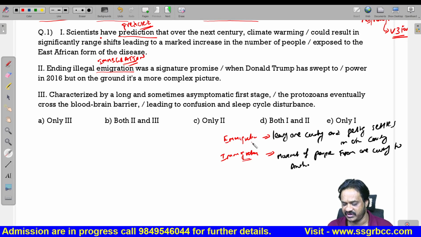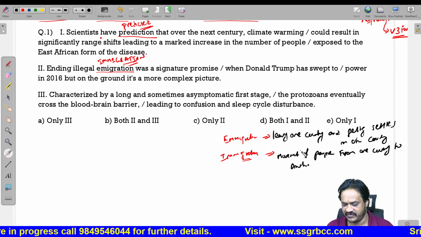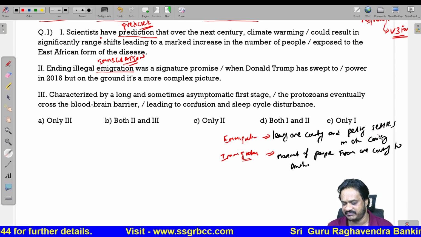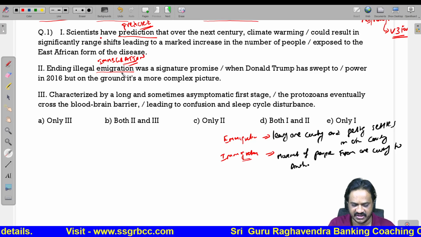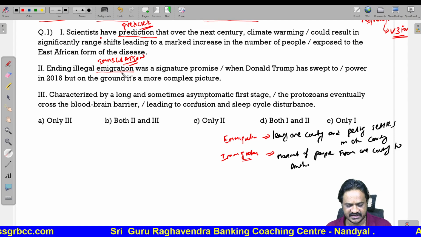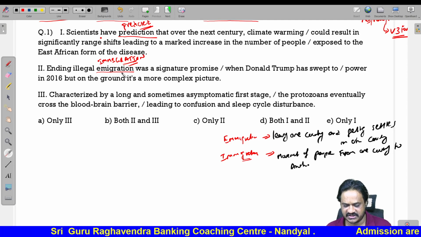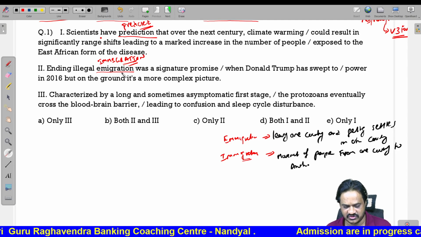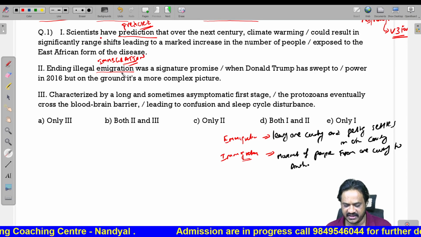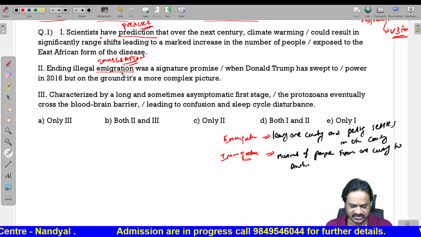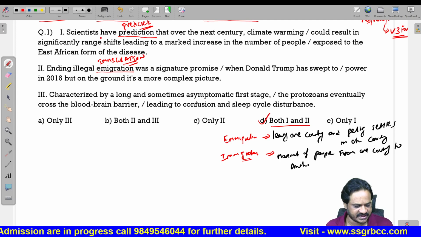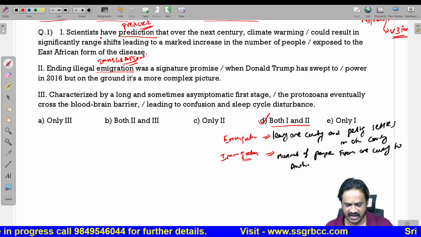Emigration means if you are leaving one country for another country for a job purpose. That means you are going to another country for getting settled in that particular country. That is nothing but emigration. So, here emigration should be used instead of immigration. Characterized by long and sometimes asymptomatic first stage, the protozoans eventually cross the blood-brain barrier, leading to confusion and sleep cycle disturbance. So, here we are having errors only in the first sentence and second sentence. Both 1 and 2 have the errors.